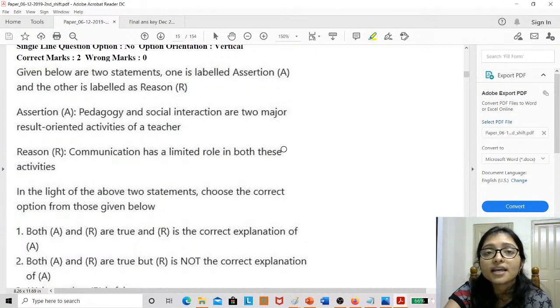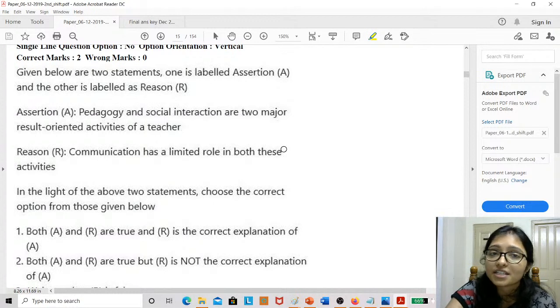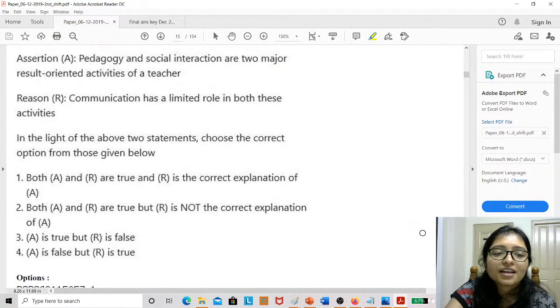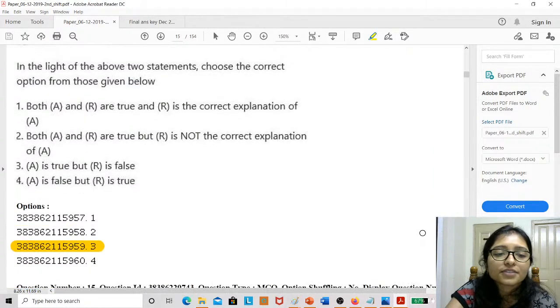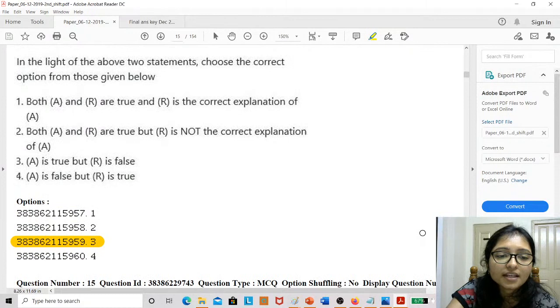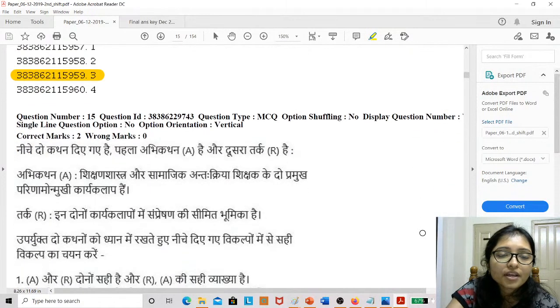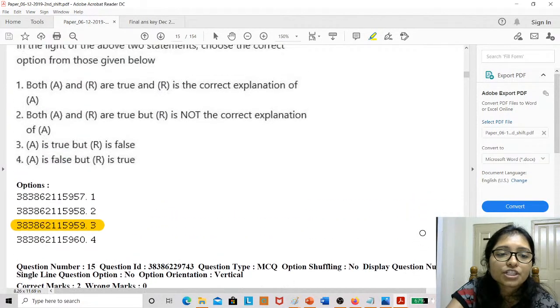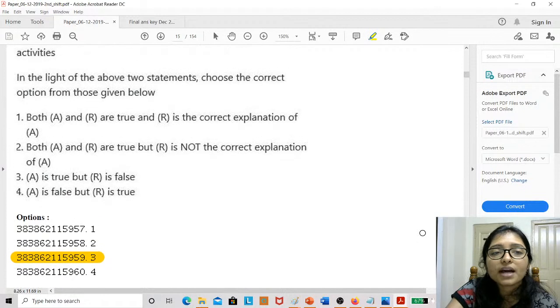For pedagogy, which is child learning and child teaching, communication is very important, and in social interaction also communication is very important. Right? Shubhendu, now assertion reason is clear to you, right? Now you are able to solve assertion reason. That is good. So till the 15th question we have done. We have done 15 questions today.